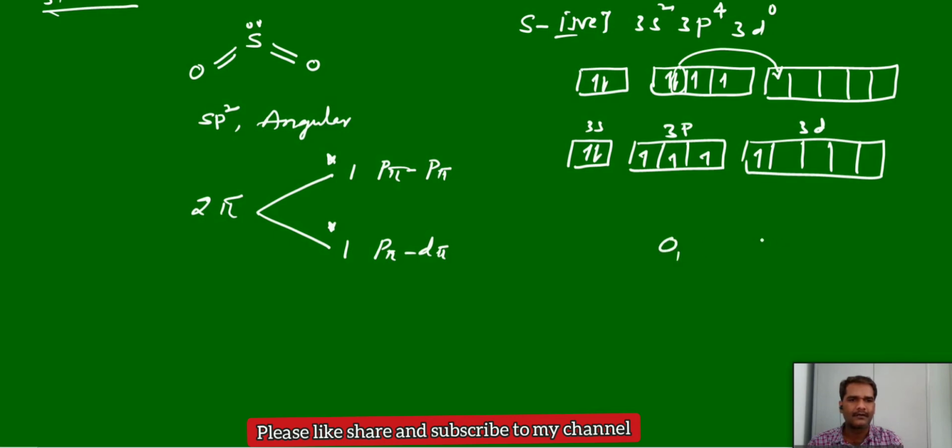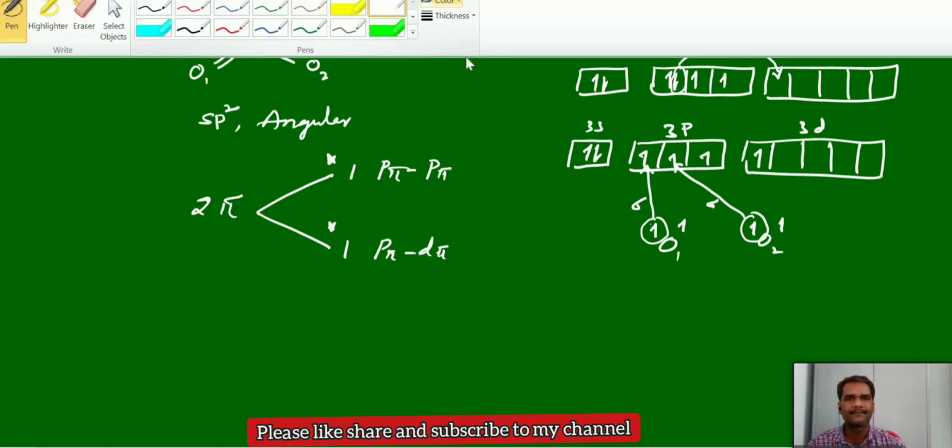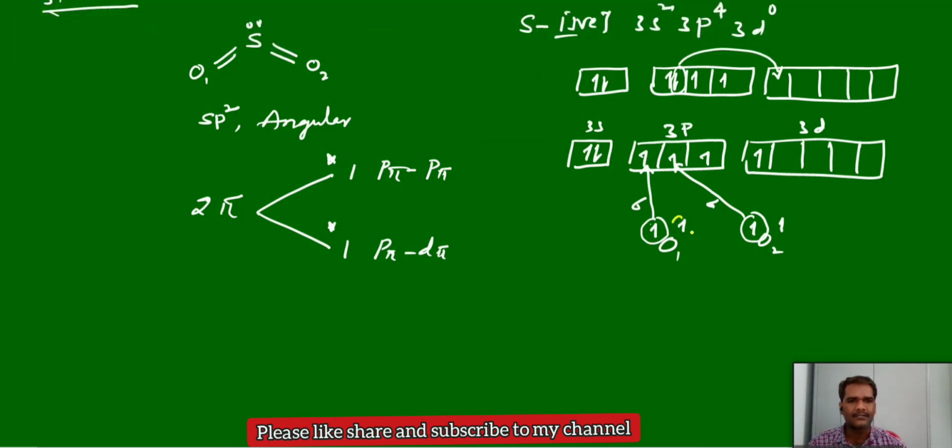We have the 2 oxygens, oxygen 1 and oxygen 2. We know that each oxygen has similar configuration, with 2 unpaired electrons, nothing but 2 single electrons. This single electron and this electron, first they will form one sigma bond. Similarly, the second oxygen's electron and this electron will form a sigma bond. First the sigma bonds will be formed, and after the formation of sigma bonds comes the pi bond. So these 2 electrons are over. In the next case, one more electron in the oxygen will make a pi bond with this p electron.